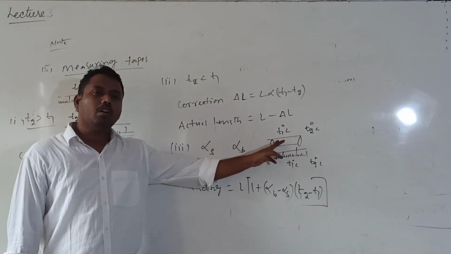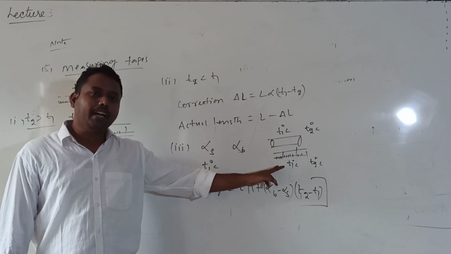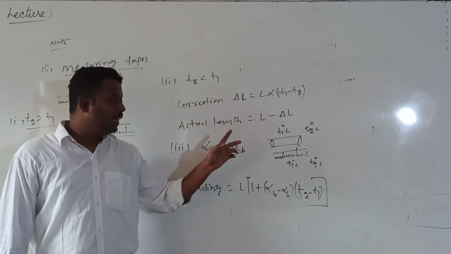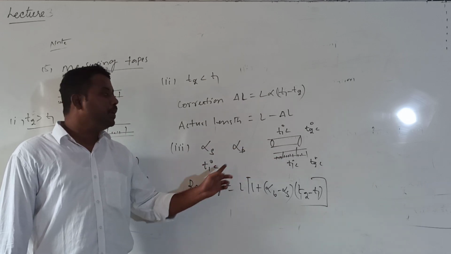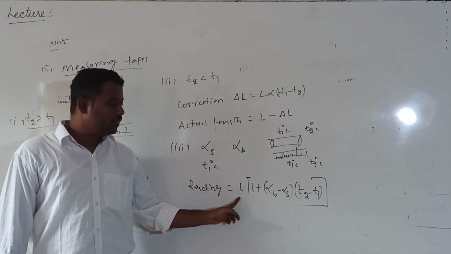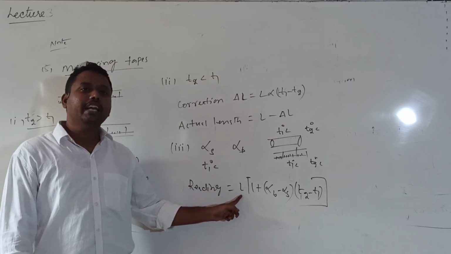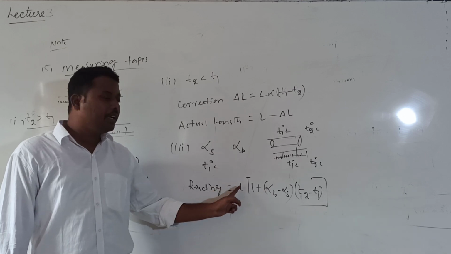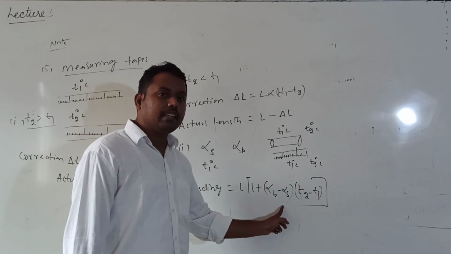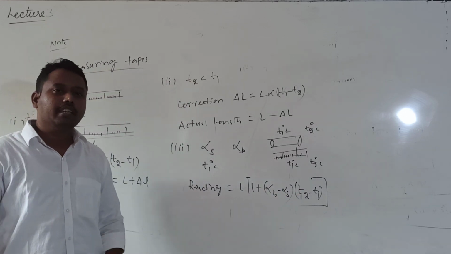Both the rod and the tape expand. If the expansion of the rod is more compared with the tape, then the correct reading which can be measured using this measuring tape is given by the formula. If L is the measured reading, then the correct reading is L into 1 plus alpha b minus alpha s into T2 minus T1.